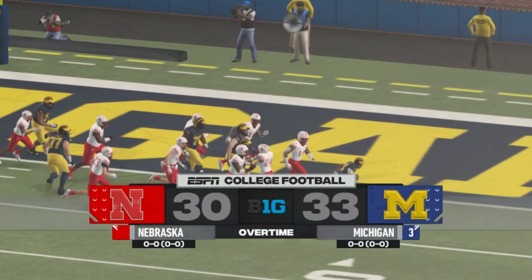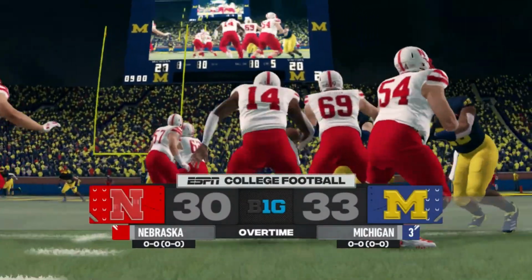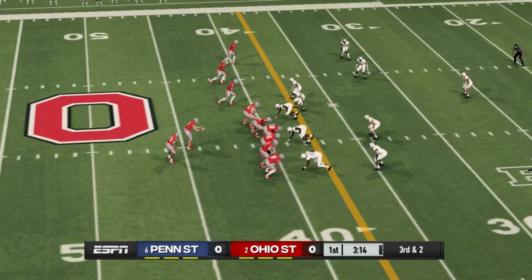Donovan Edwards from 4 yards out, and Michigan survives. They come from behind. Remember, they were down by 2 scores in this game, but Michigan will win, and they will advance to the championship game. Will they play Penn State or Ohio State? And that'll be our next game.